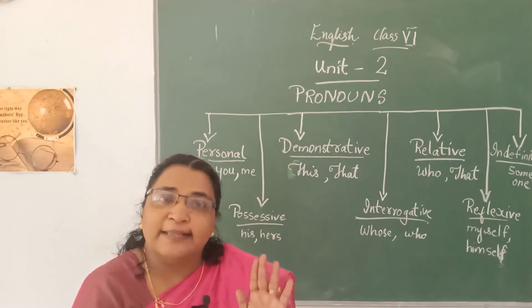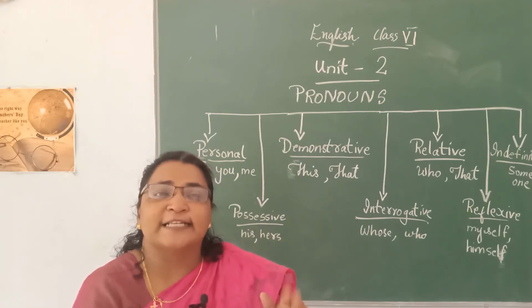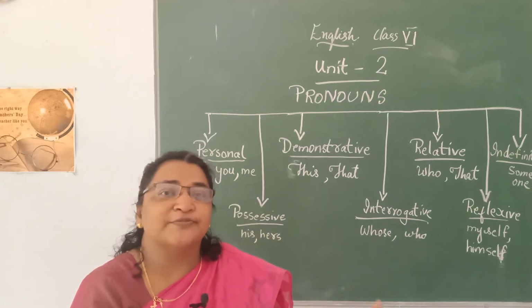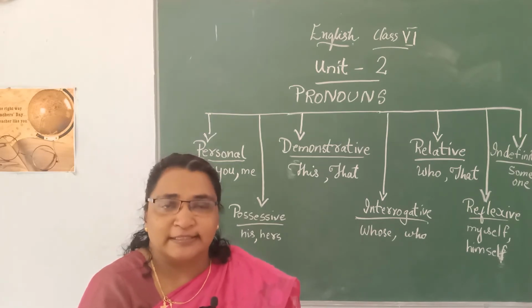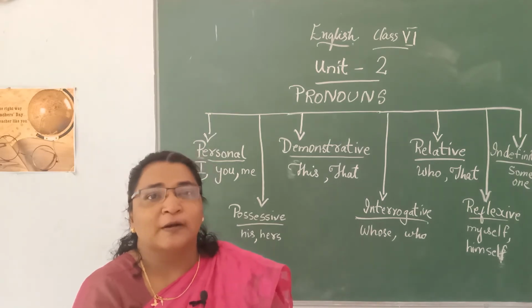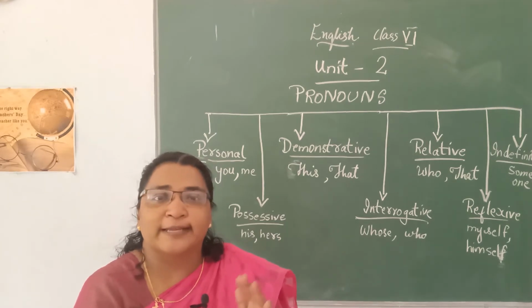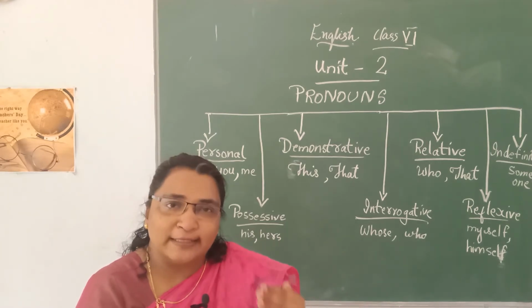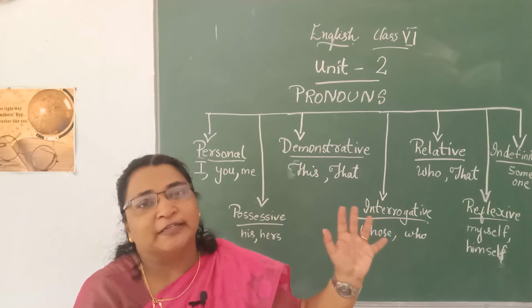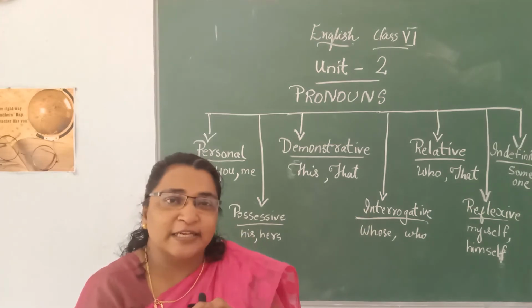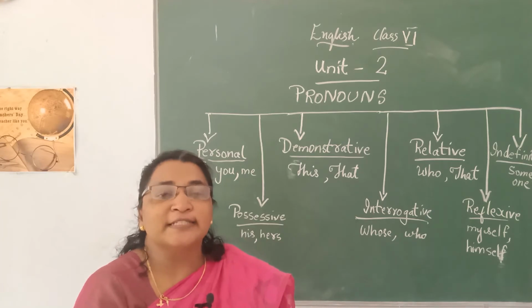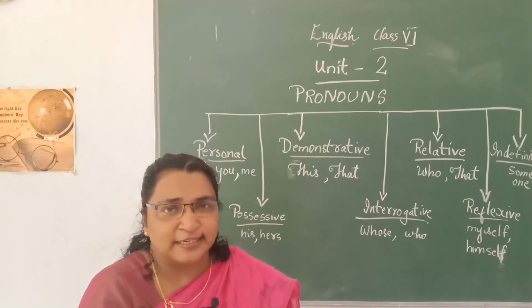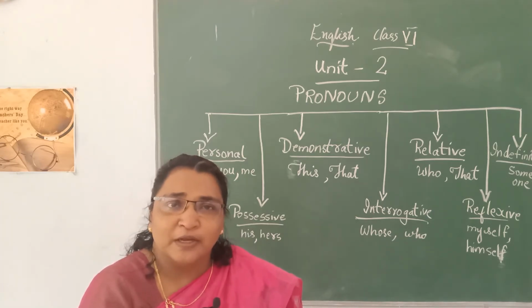Did you understand? And there is one more third person, that is the neuter gender, which we can use for the material things. Okay, when we speak about material things, then singular and plural, one or more than one. I am going like this because you are already familiar with the section of plural and singular in your previous class. Did you understand that? Everything is clear? All right.